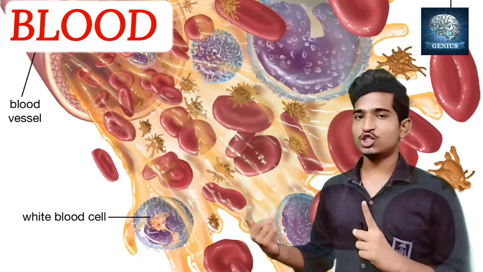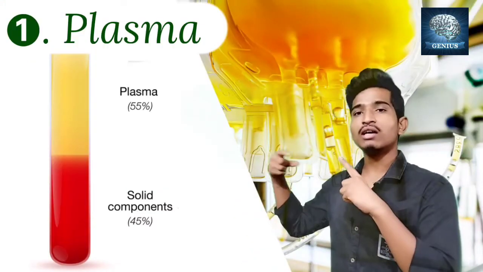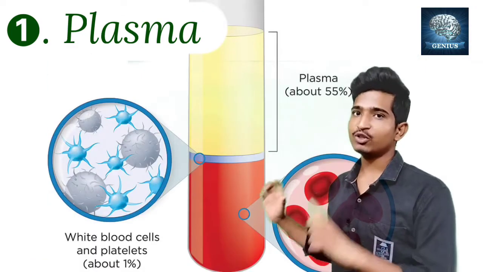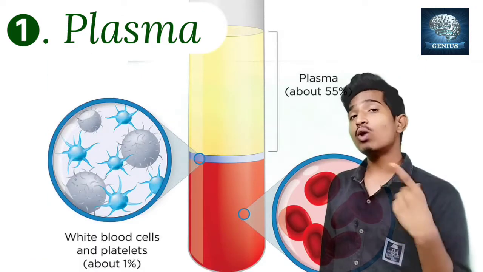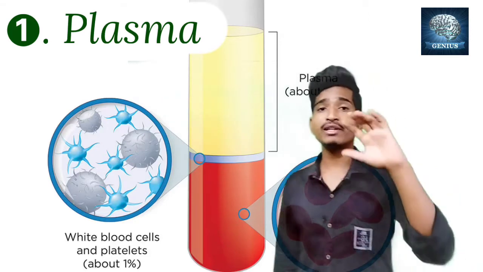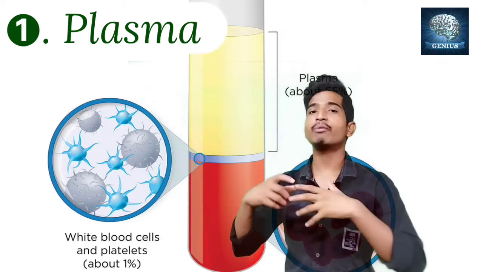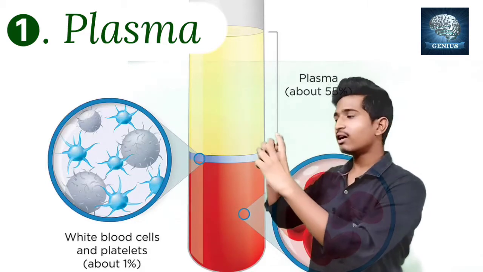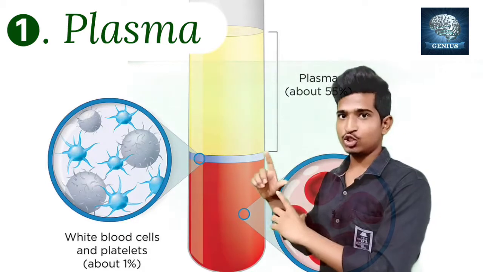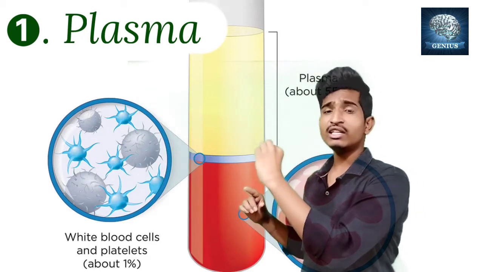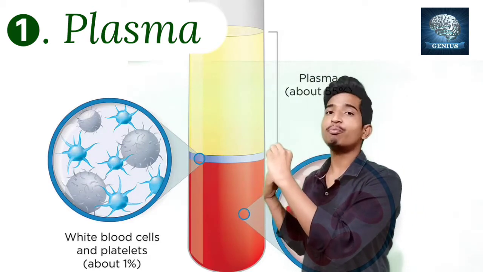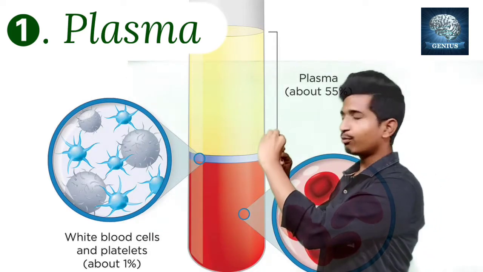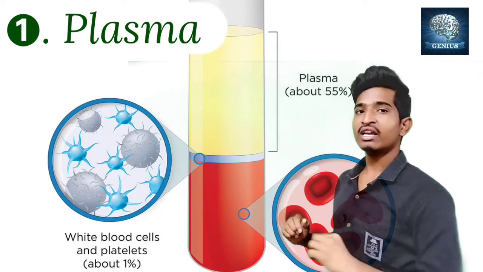See, I am taking a test tube. In that test tube, I will add 10 drops of blood and keep it for some time without disturbing the blood. Then what happens? You might have observed this in hospitals when they are taking a blood test. If they keep it like that, in the upper part of the test tube a transparent liquid is there, not so transparent, it is pale yellow in color. The pale yellow fluid is present, and at the bottom the red color is present. Have you observed or not?